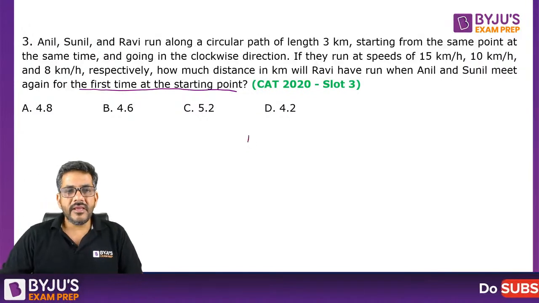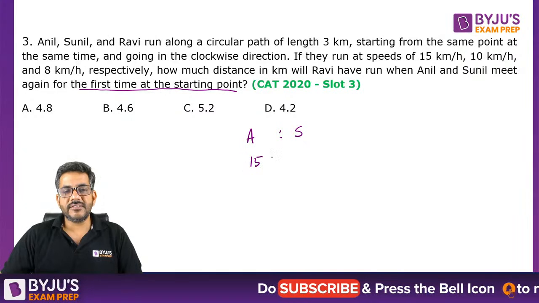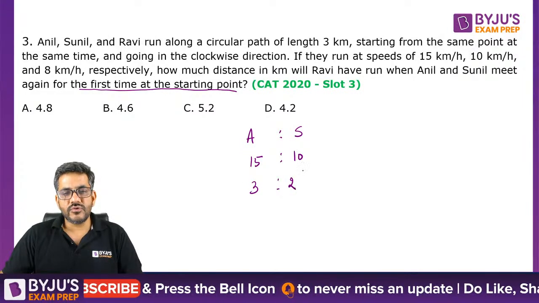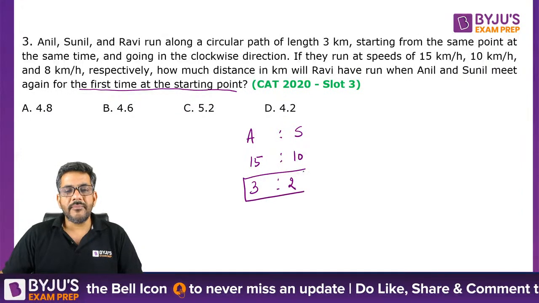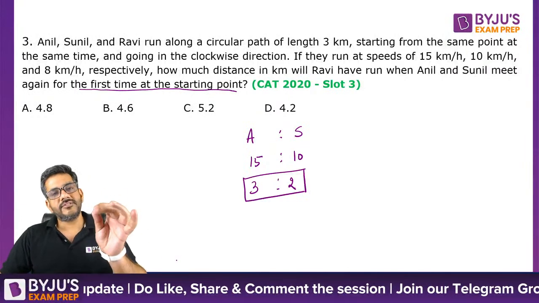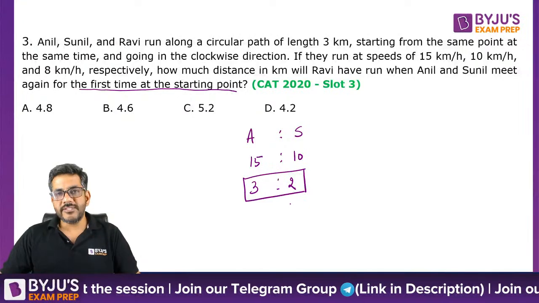How? Here when I talk about Anil and Sunil, the ratio of their speeds is 15 is to 10, which means 3 is to 2, which tells you in the time Anil completes 3 rounds, in the same time Sunil completes 2 rounds.